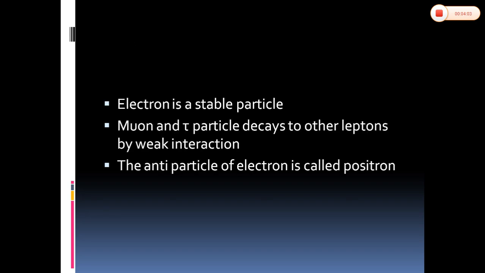What is electron? What are the properties of electron? Electron is a stable particle. We cannot divide the electron into constituent particles. Muon and tau particles decay to other leptons by weak interaction, but electron is a stable particle. The antiparticle of electron is called positron. Let us see some of the properties of positron in detail.